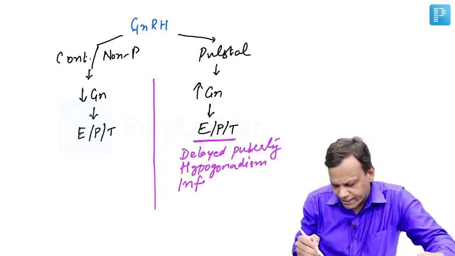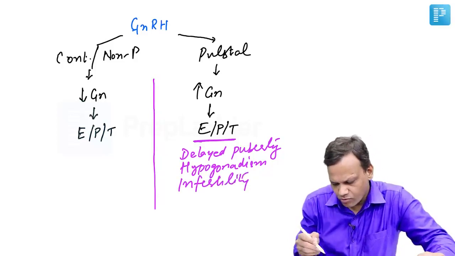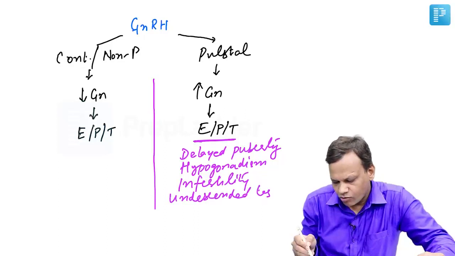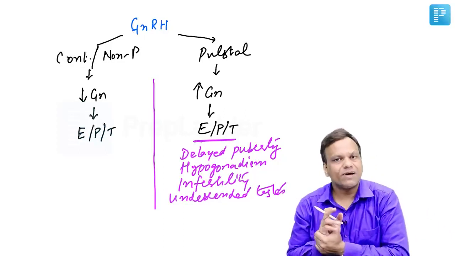In infertility and ovulatory infertility, we want to increase sex hormones. In undescended testes, we want to increase sex hormones. So we can use this in a pulsatile manner.